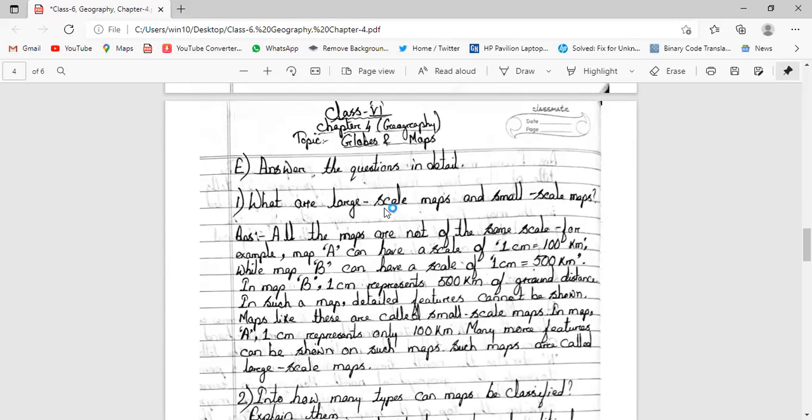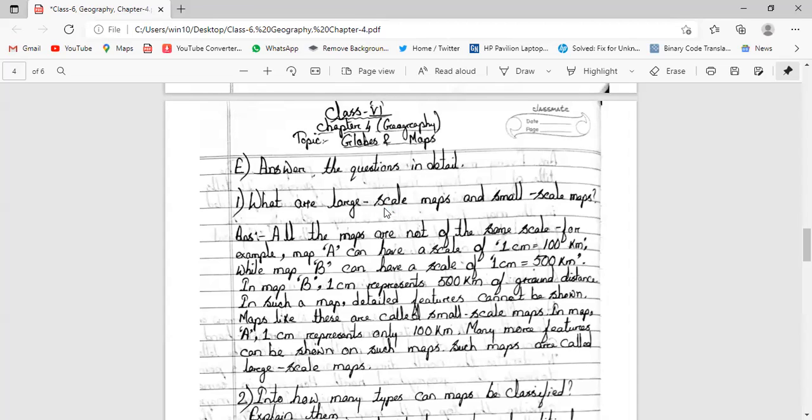What are large scale maps and small scale maps? All maps are not of the same scale. For example, map A can have a scale of 1 centimeter is equal to 100 kilometers, while map B can have a scale of 1 centimeter is equal to 500 kilometers. In map B, 1 centimeter represents 500 kilometers of the ground distance. In such a map, detailed features cannot be shown. Maps like this are called small scale maps.